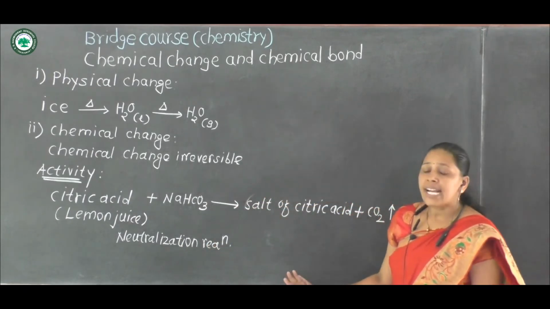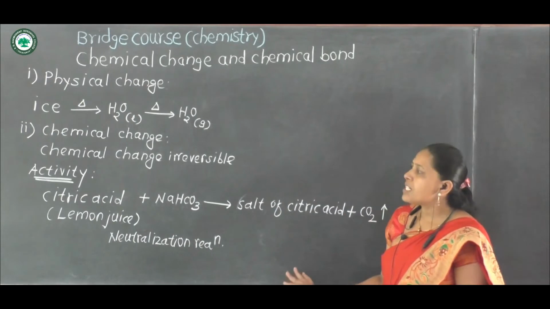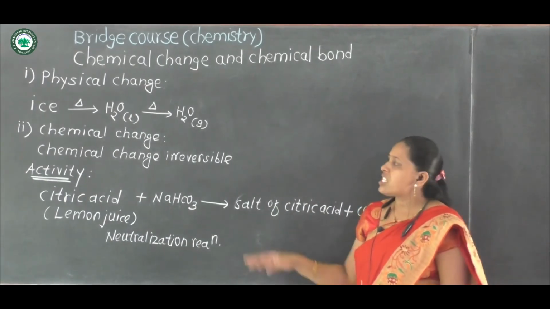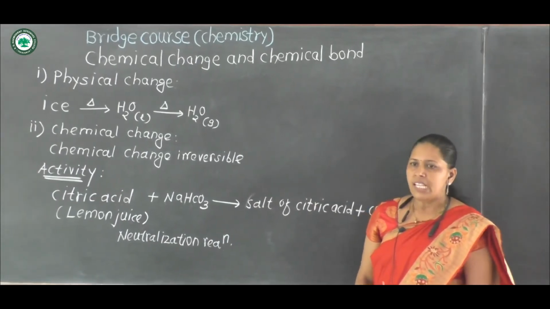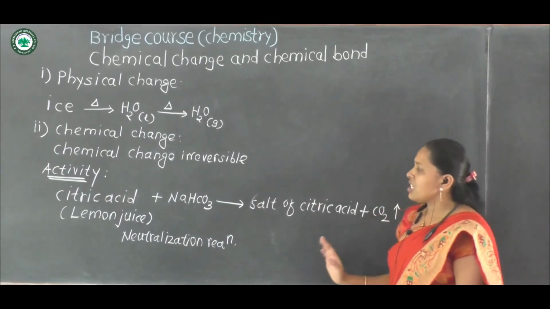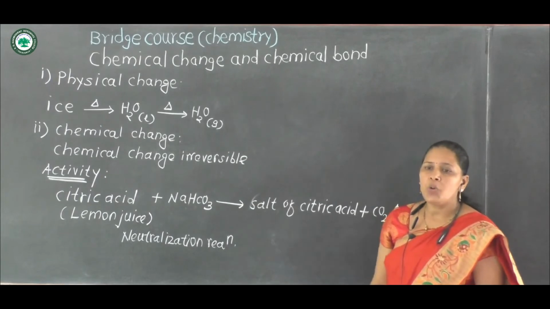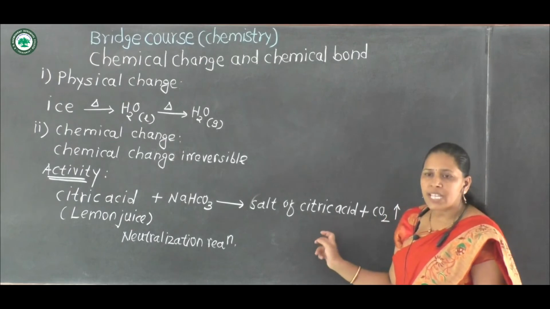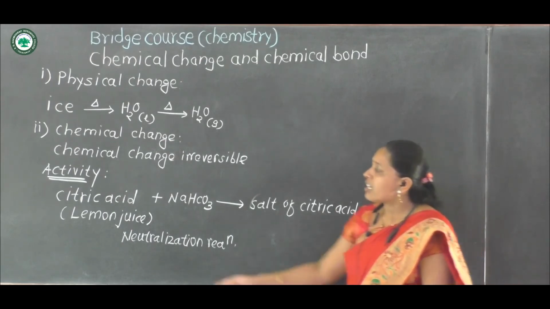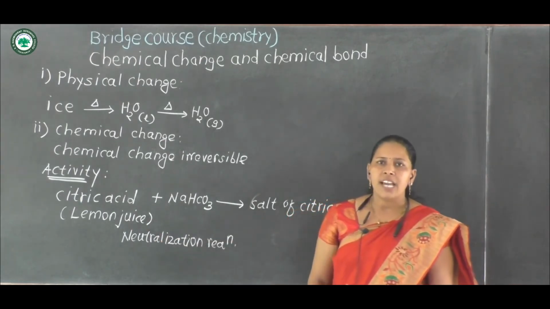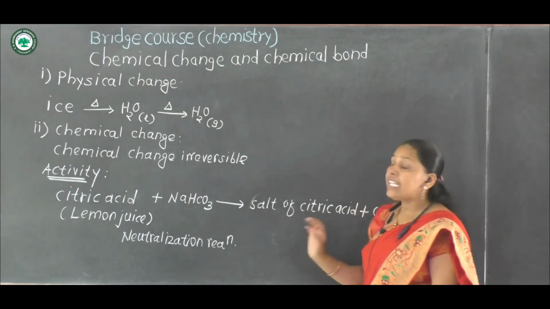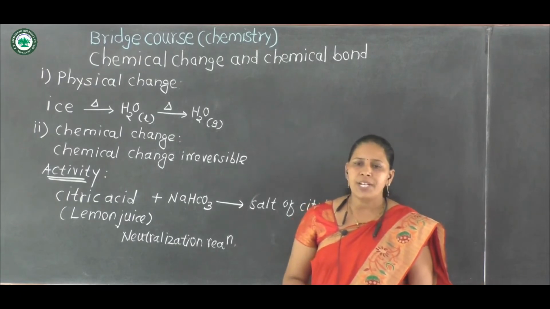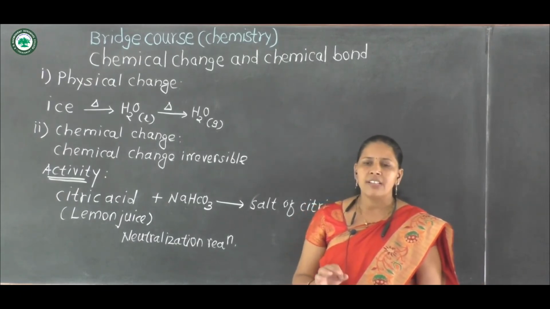This is the activity which is based on chemical change. And why is chemical change irreversible? Irreversible means this reaction cannot be converted again from product into reactant, because here sodium salt of citric acid is formed, which is not converted again into citric acid. Therefore, this is an irreversible change. This is the main difference between physical change and chemical change.